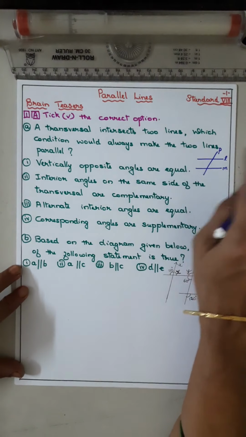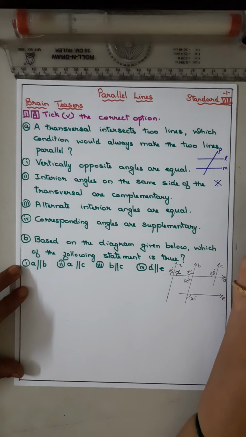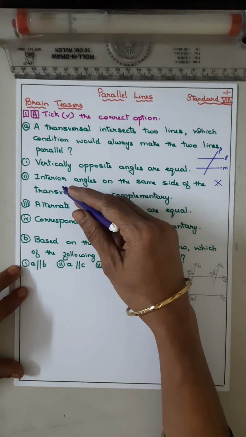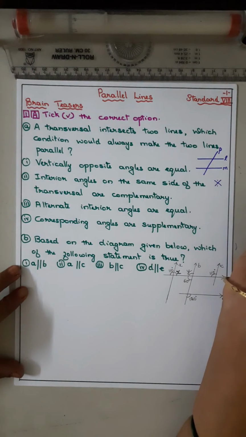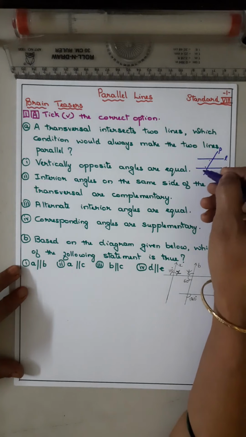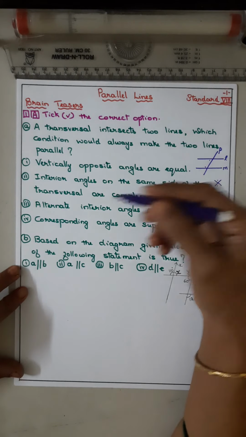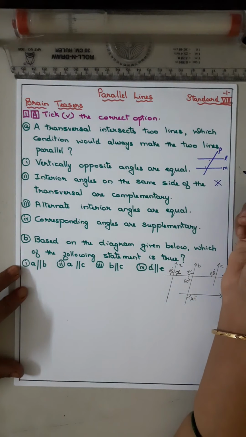First is vertically opposite angles are equal. तो कोई भी दो लाइन्स में vertically opposite angles are equal. So it is not for parallel lines. Now, the interior angles on the same side of the transversal are complementary. This is the transversal. The interior angles on the same side are complementary is given. It is supplementary, isn't it? Co-interior angles are always supplementary, 180 degrees. Complementary matlab 90 degrees.